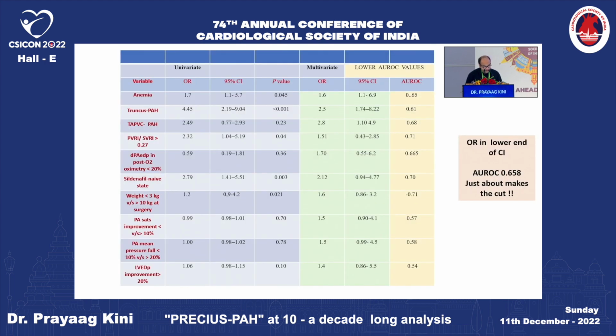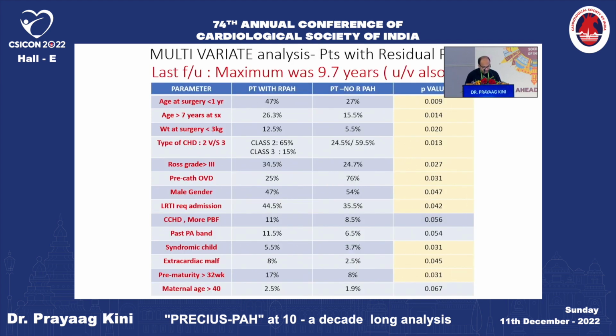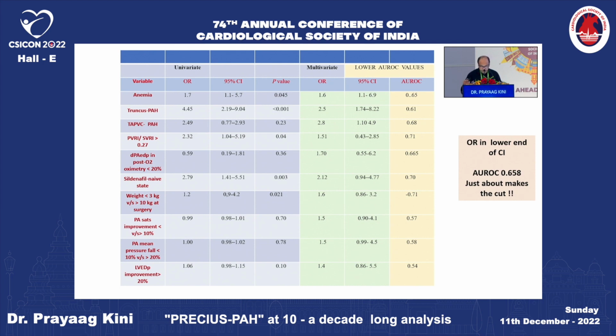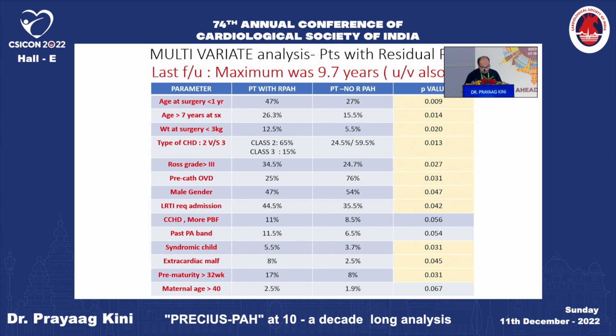In the logistic regression analysis, we looked at both the univariate and the multivariate analysis. Sorry, the AUROC was 0.66. In the multivariate analysis, age less than 1 year at surgery or more than 7 years at surgery were both likely to portend increased residual PAH. Weight at surgery less than 3 kilos as well.